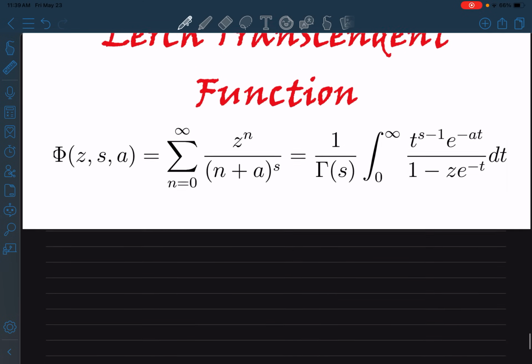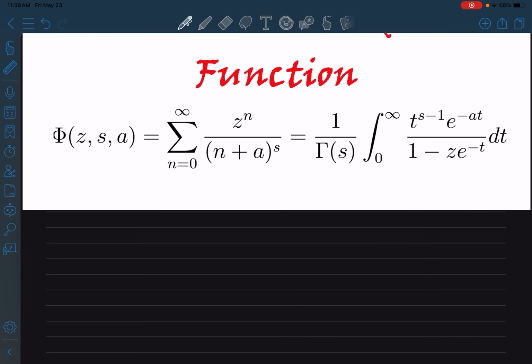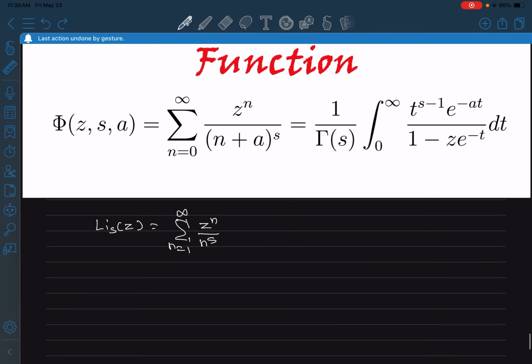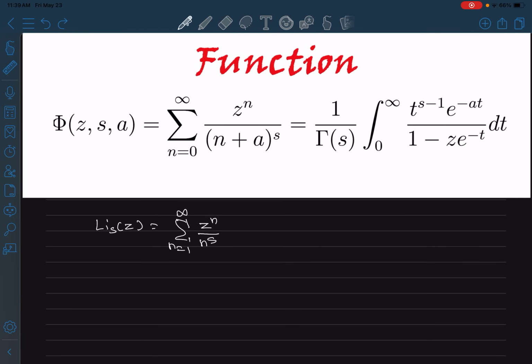And so first of all, the sum definition is kind of trying to generalize the polylogarithm function, right? Because for the polylogarithm function, when we have, let's say, Li_s of z, it was the sum from n equals 1 to infinity of z to the power n times n to the power s, right? So over here, we are trying to make the sum go from 0, and also we are trying to add a variable over here. So it's sort of a generalization of the polylogarithm from the first perspective, right?